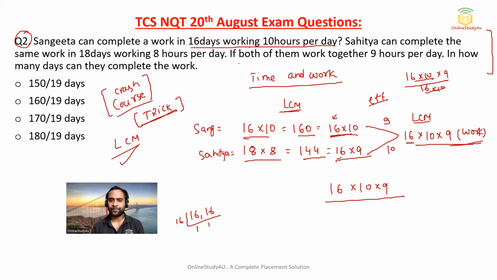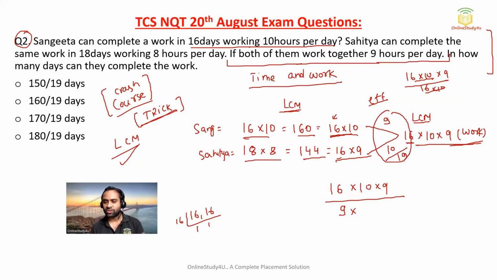Now what they're asking, if both of them work together 9 hours per day, so both of them are working 9 hours per day, and how much work can both of them complete in a day? Both of them can complete 10 plus 9, 19 work in a day. So how many days are required? So 9 and 9 will get cancelled, 160 by 19.